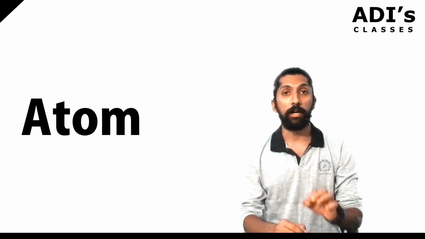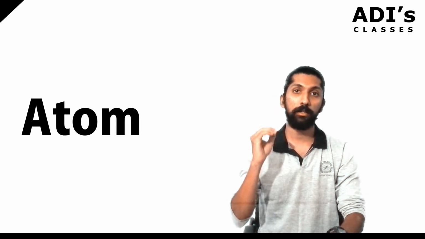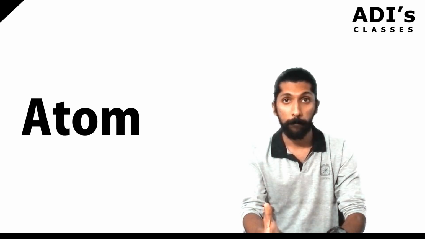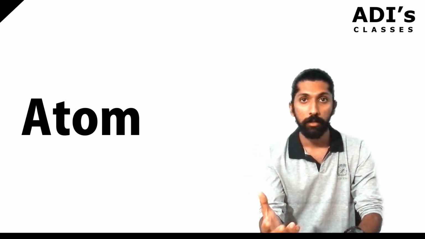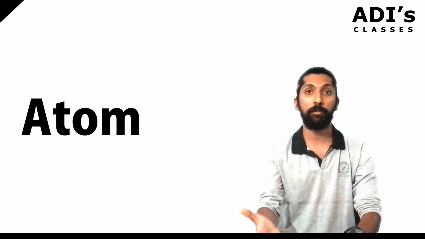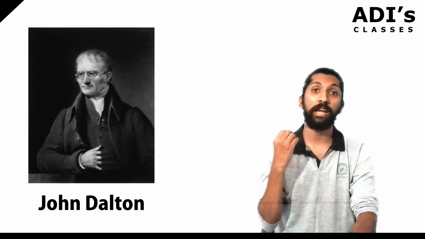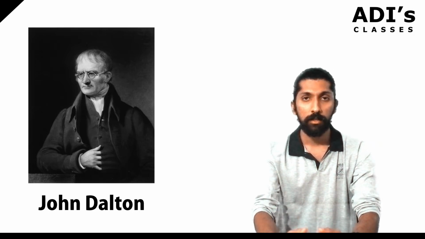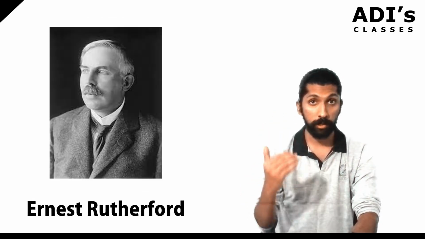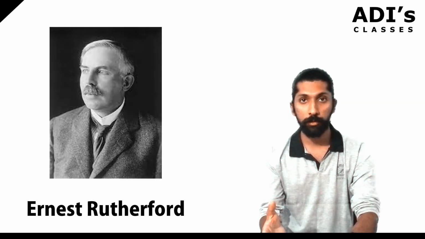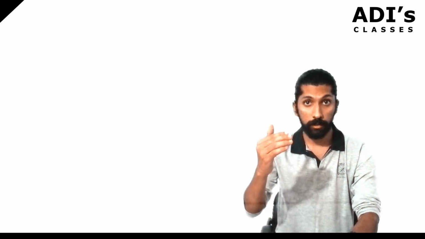Now, the very first thing about the atomic scale is that when we say atomic scale, it's very small, it's very minute. Now, if we have to look at it from the history point of view, John Dalton was the first one who said that atoms are indivisible particles, right? Then after Dalton, we have Thomson, that is Thomson's pudding model. Then after that, his student Rutherford made a lot of contribution to the field of atomic physics. Then his student Niels Bohr also made a lot of contribution to atomic physics.